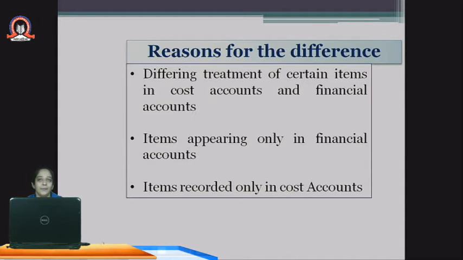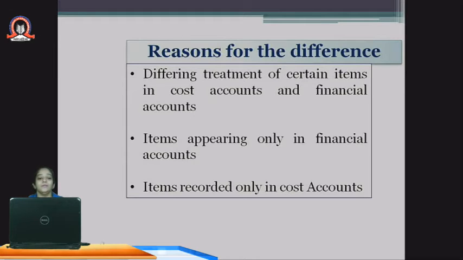Say for example, we have bad debts written off, miscellaneous expenses written off, and also preliminary expenses written off. These are the expenses which we are not showing in the cost sheet. So definitely the chances of deviation will occur.